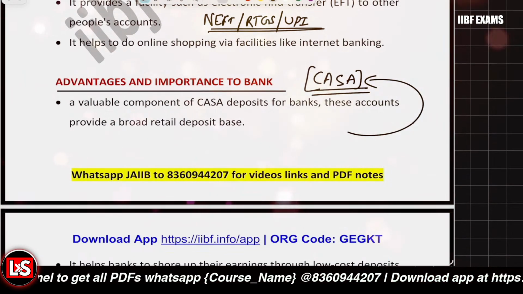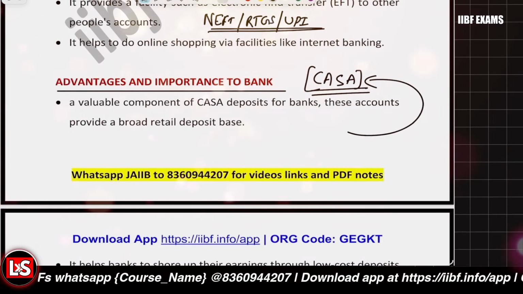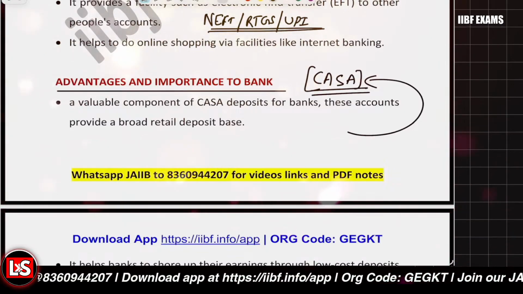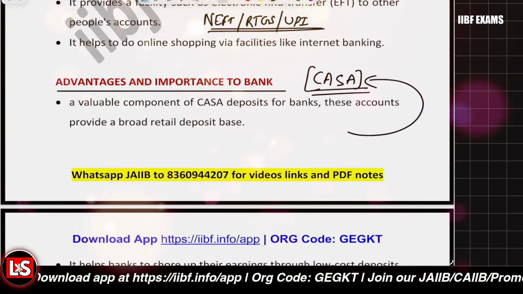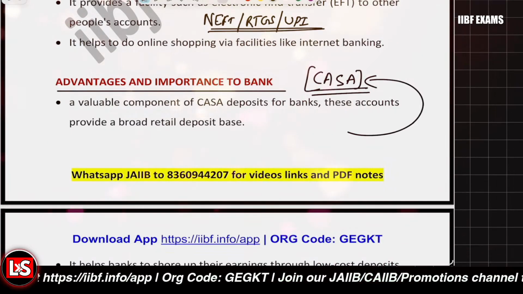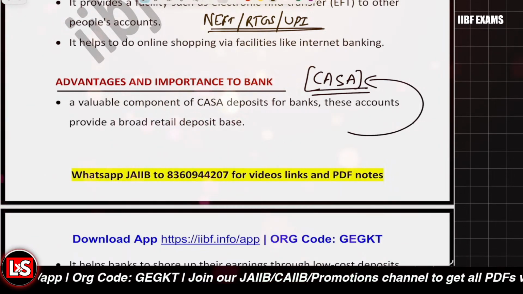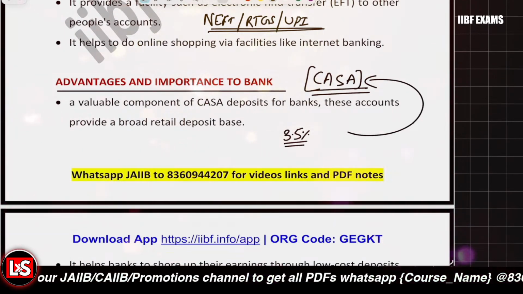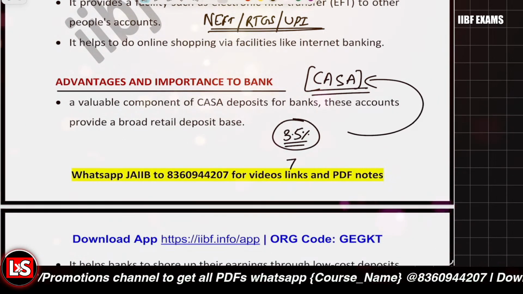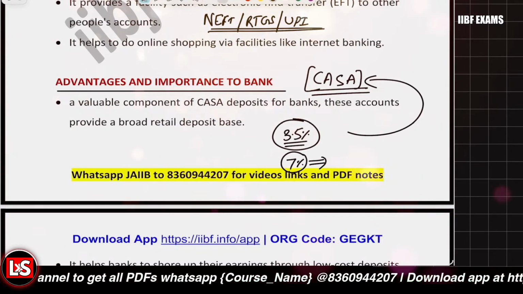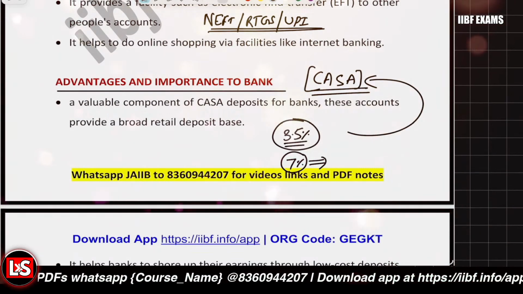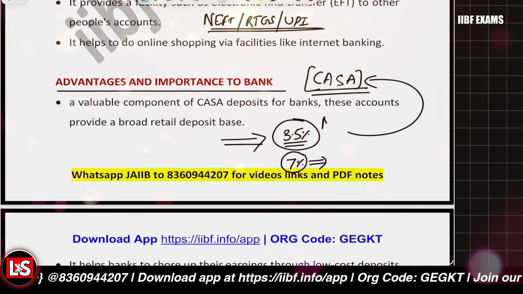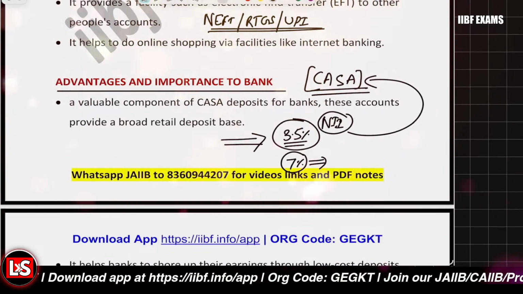See, because it's a low cost deposit which will be available to the bank. Why low cost? Because if you compare savings account interest with fixed deposit interest, it's quite low. The savings account interest that the bank pays is quite low. Let's say the bank is paying 3.5% on the savings account balance, but let's say 7% on the FDR or recurring deposits. So in case the bank has a much larger portion related to the CASA, the net interest income will be higher, or the net interest margin will be higher.